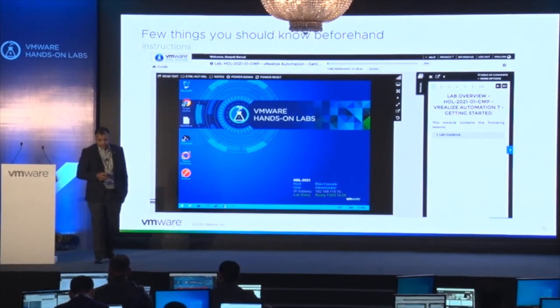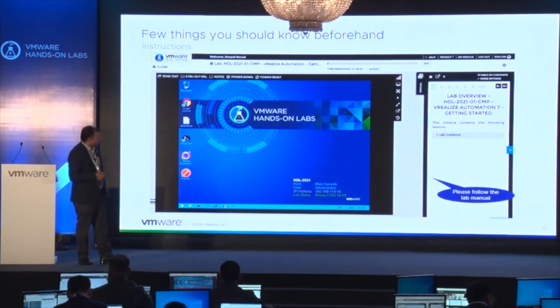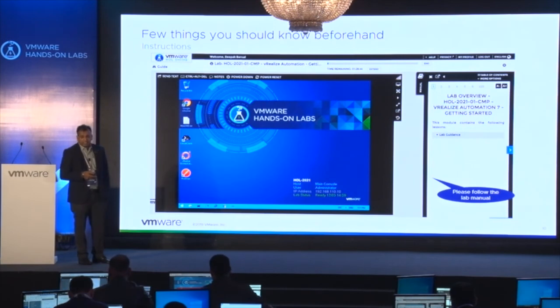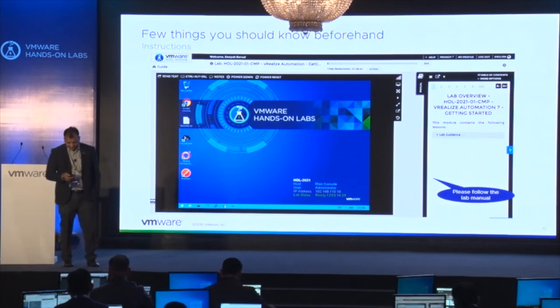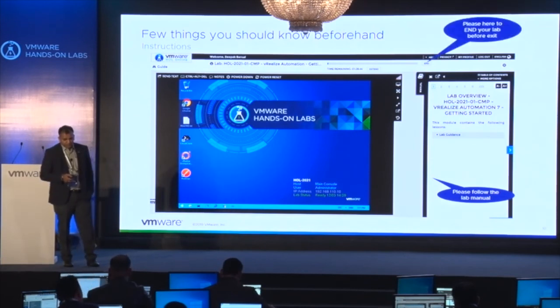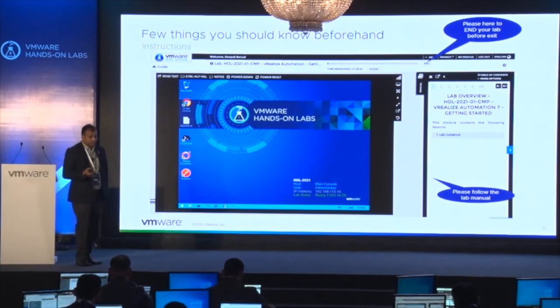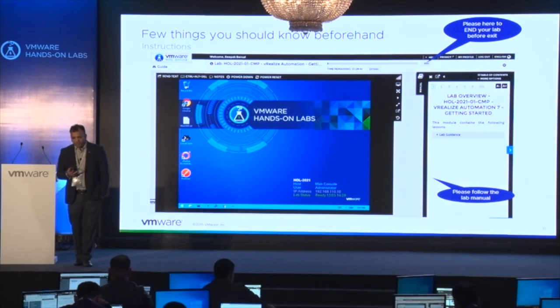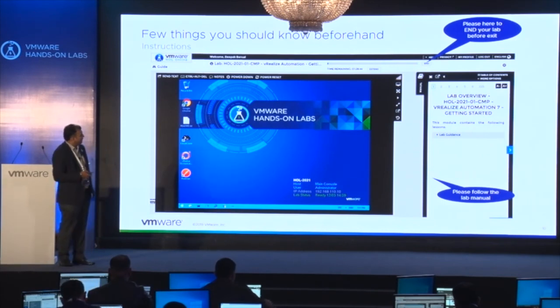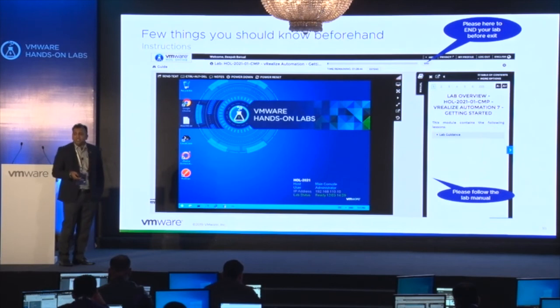There is also a lab hands-on manual available on the right side, where you can get instructions or information about the products we have integrated in that lab. If, for example, by mistake you have opened a lab where you have no interest or requirement, you can click on the end button immediately and then start again with another lab.